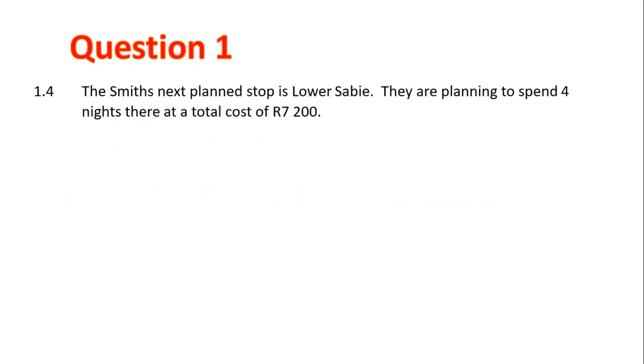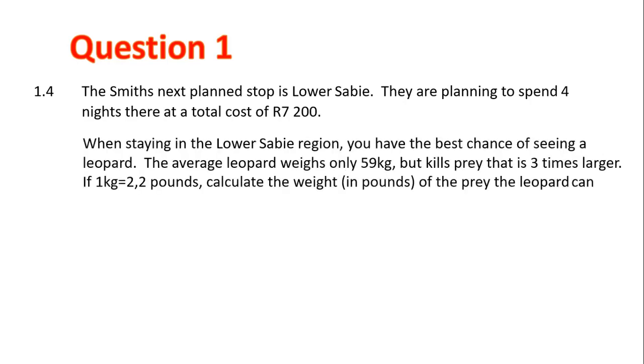Question 1.4. The Smiths' next planned stop is Lower Sabi. They are planning to spend 4 nights at the total cost of 7,200 Rand. When staying in the Lower Sabi region, you have the best chance of seeing a leopard. The average leopard weighs only 59 kilograms, but kills prey that is 3 times larger. If 1 kilogram equals 2.2 pounds, calculate the weight in pounds of the prey the leopard can kill.